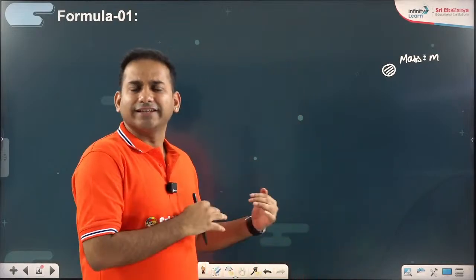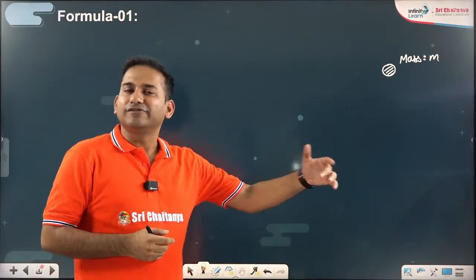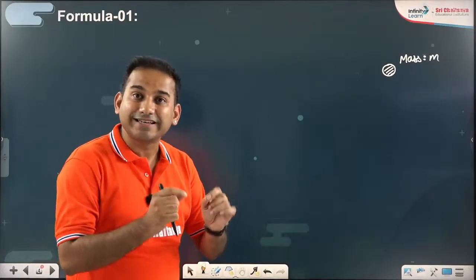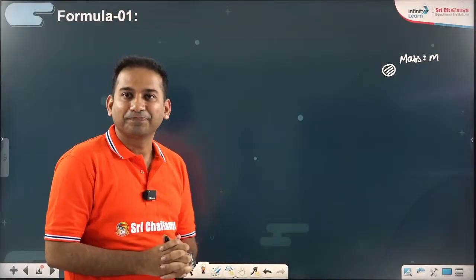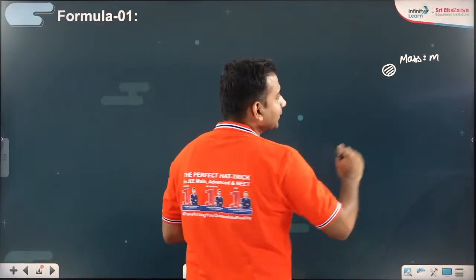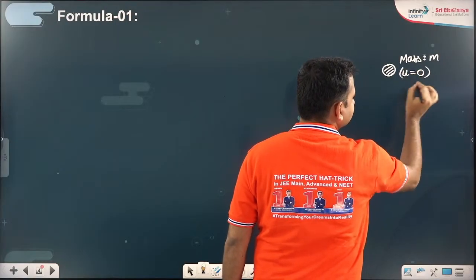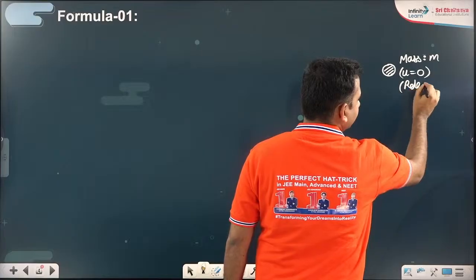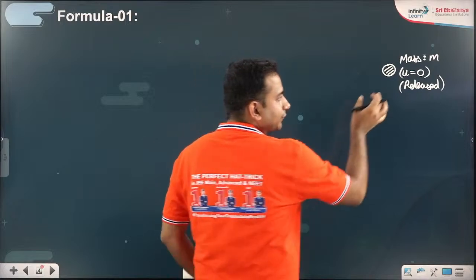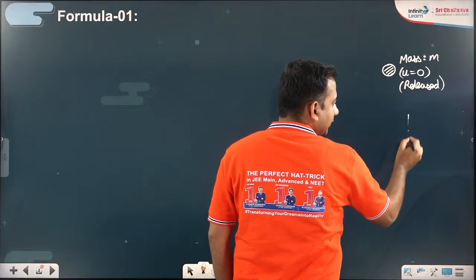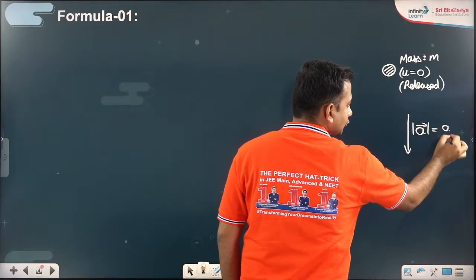In today's discussion, we will not talk about air drag. After a few days, we will take up the same illustrations and see what happens if air friction is taken into account. So here it's a mass m. Initial velocity is 0, that means it is released and it is falling down under the influence of gravity.